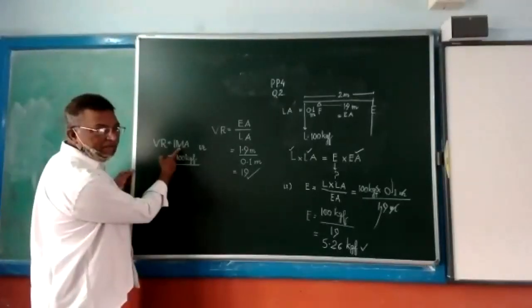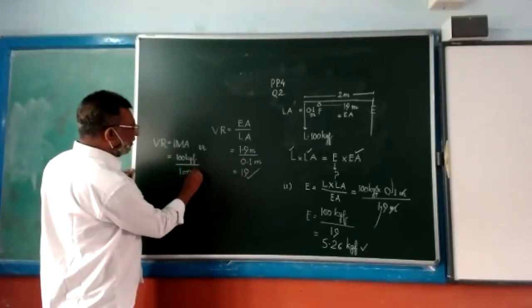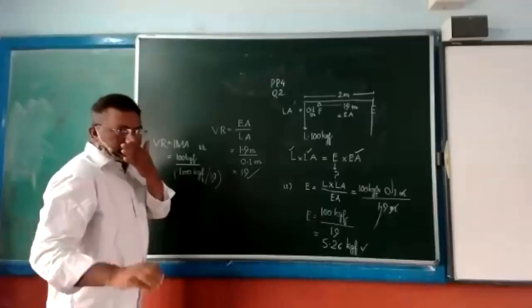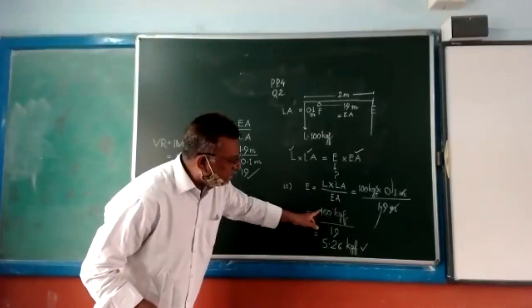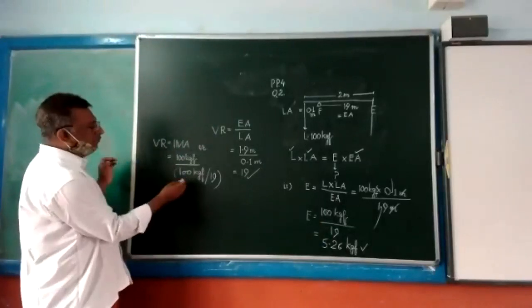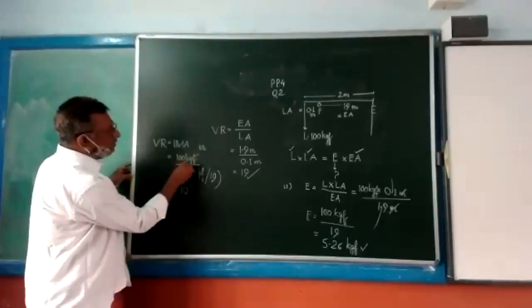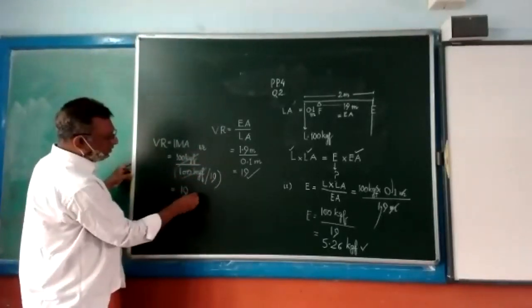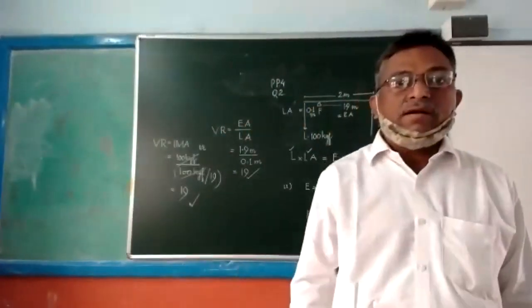And capital E is 100 kg divided by 19. Instead of writing 5.26, we can write 100 kg divided by 19, and numerator and denominator cancel. So it will come 19. Got the point? Yes, sir.